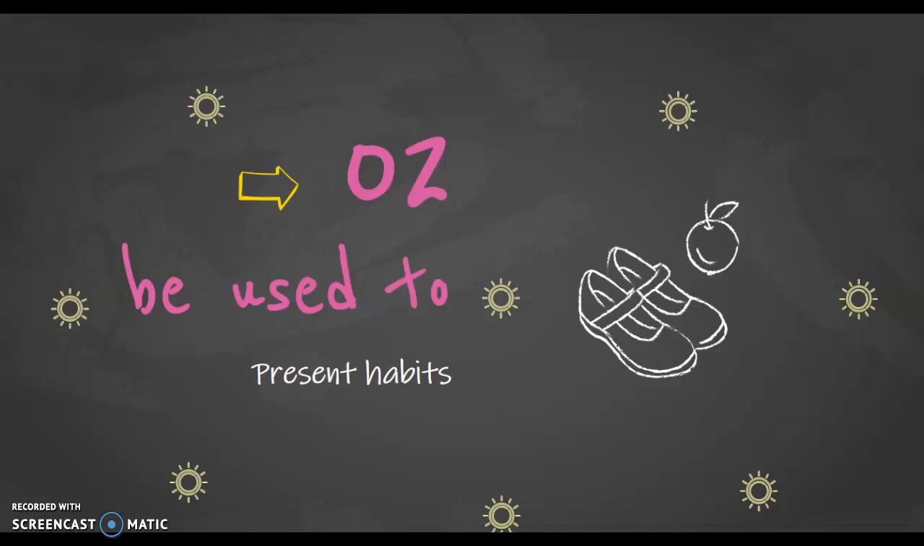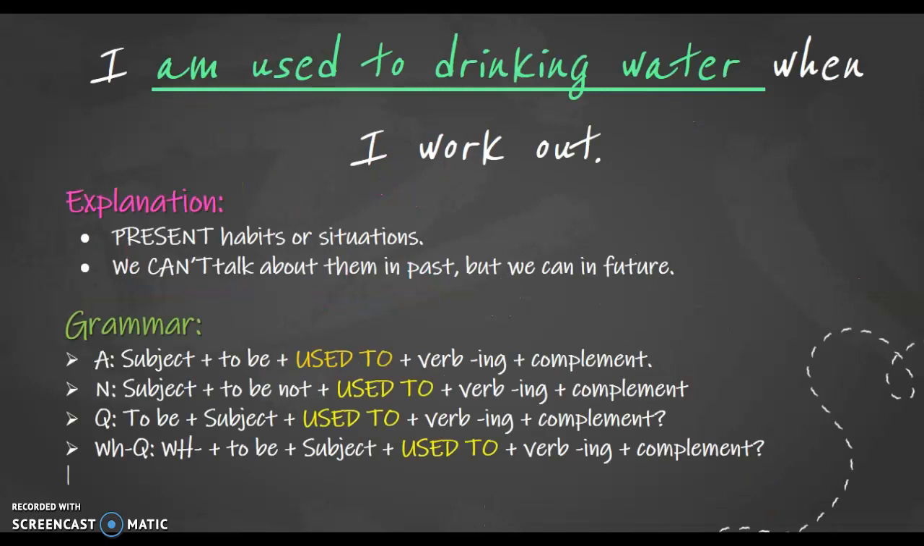We already talked about past habits. Let's talk about present habits now. We are going to use be used to talk about present habits or situations, okay? We can talk about them in past, but we can't do it in future, okay?